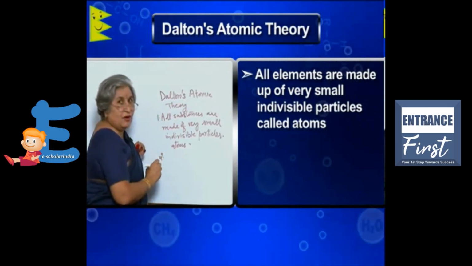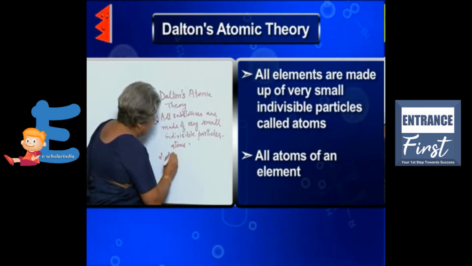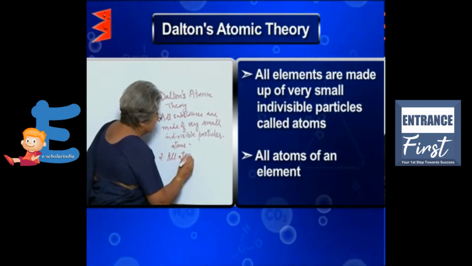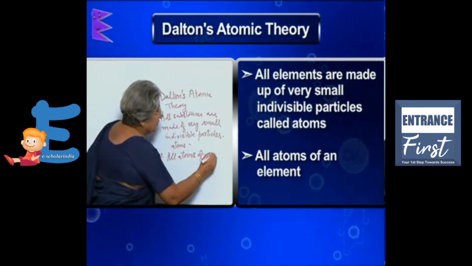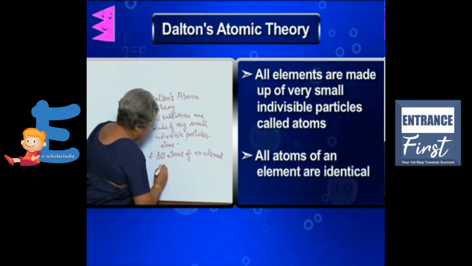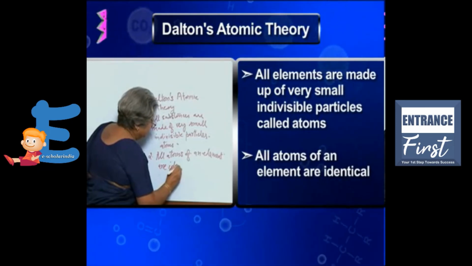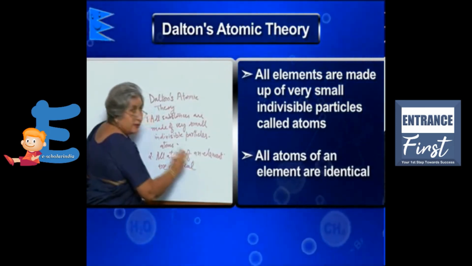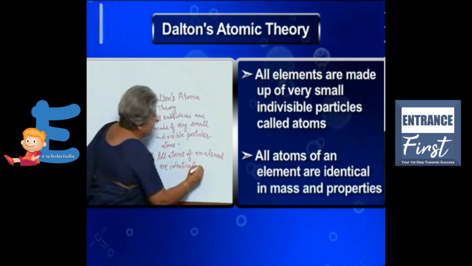The second thing he said was, all atoms of an element are identical in mass and properties.